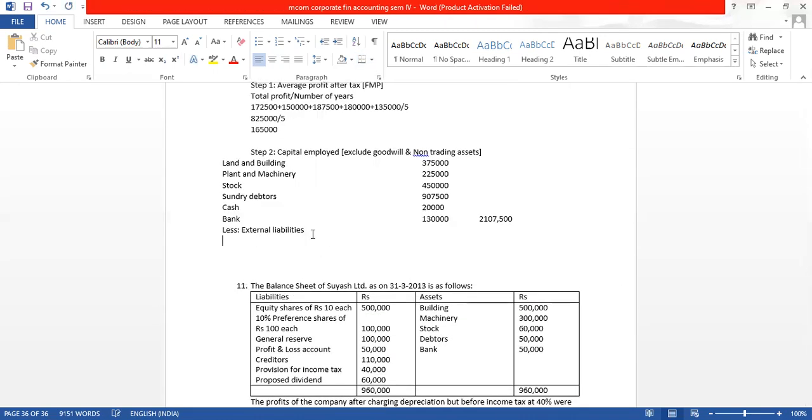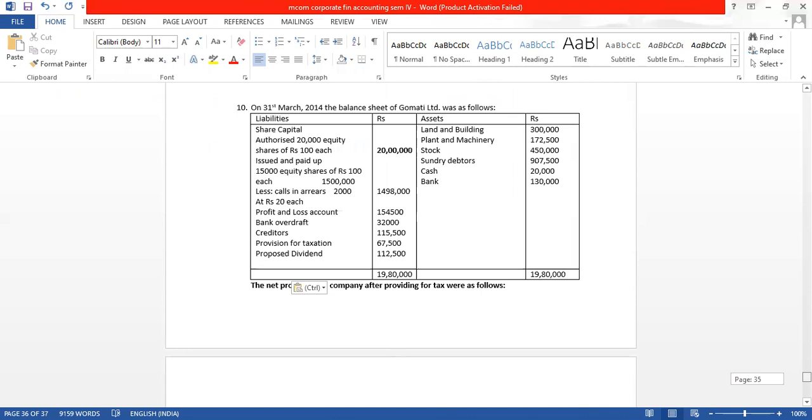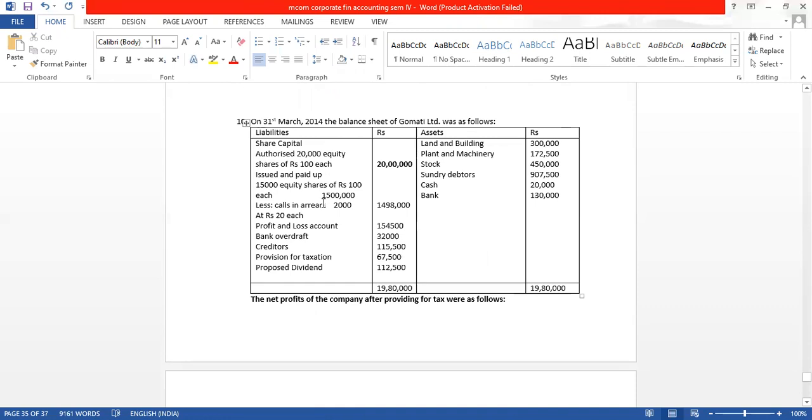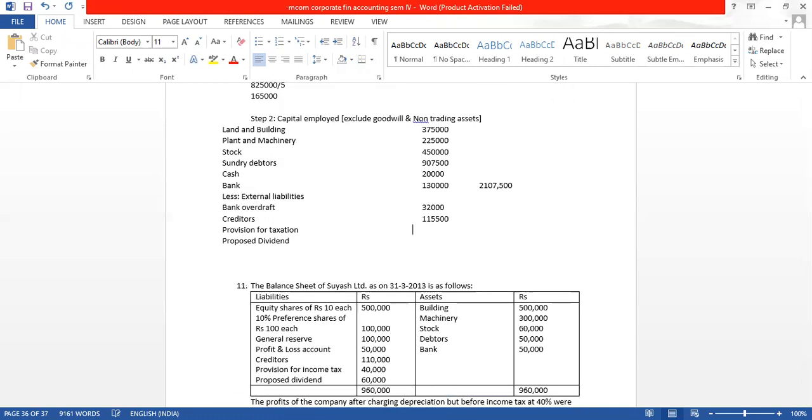Their amounts are 32,000 and 1,15,500. Provision for tax and proposed dividend are 67,500 and 1,12,500.